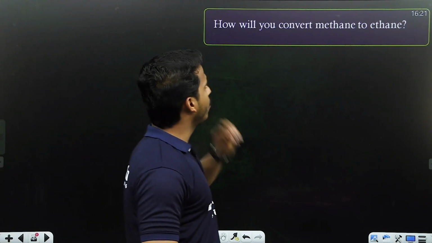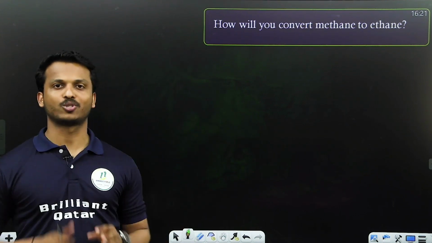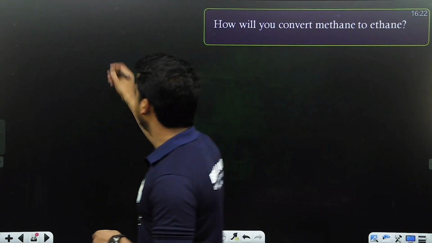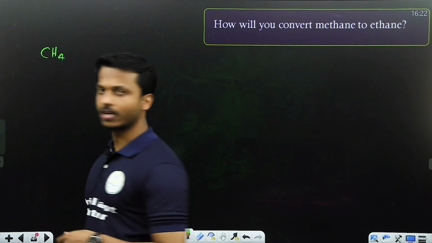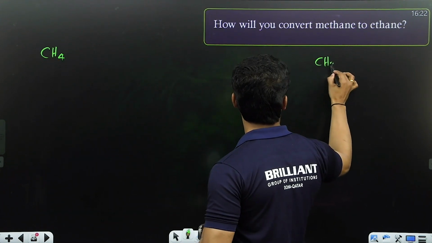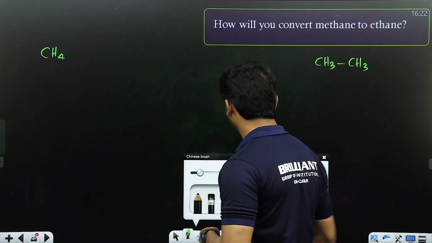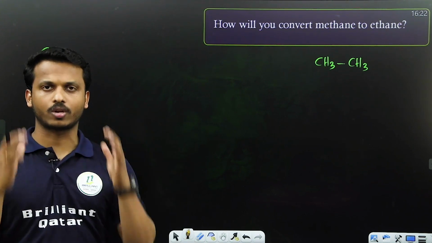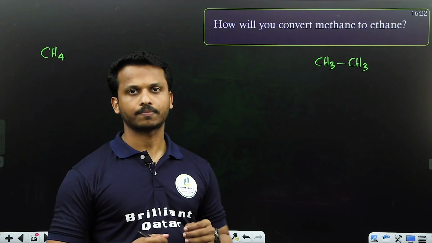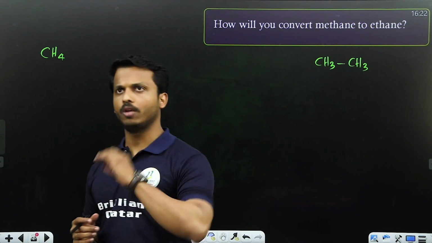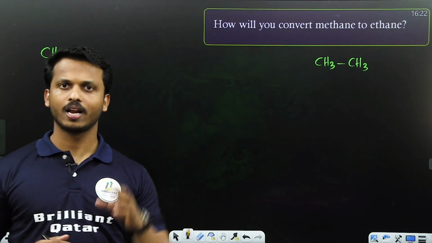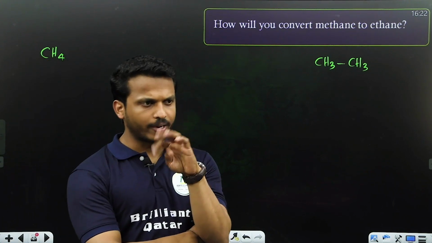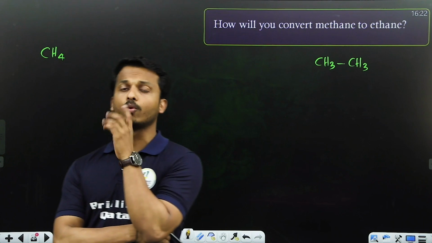Next one, how will you convert methane to ethane? Let me ask a question. Think about it. What is methane? CH4, correct? What is ethane? CH3 single bond CH3. So think about it here. Carefully listen, methane to ethane. What is the procedure? Here we need to increase one extra carbon. If we want to double the number of carbons, we studied Wurtz reaction.